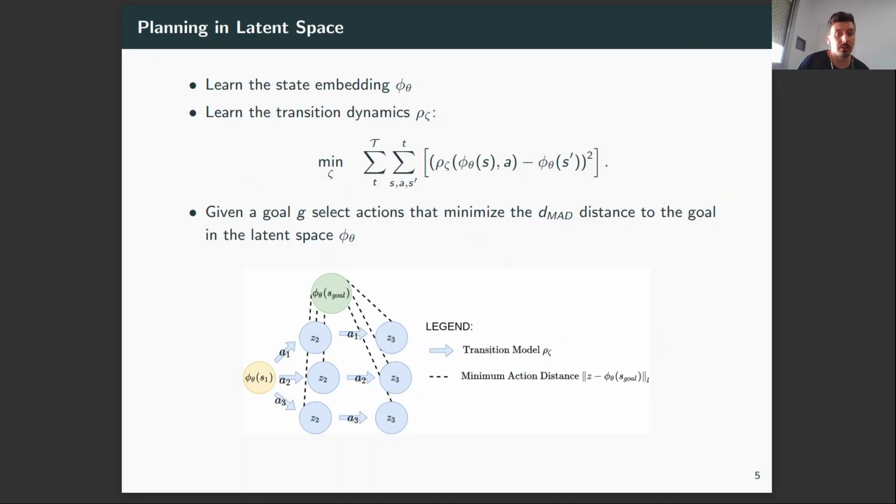This state representation alone is not enough to learn a goal conditional policy, because we still need to learn the mapping to the action space, to the actions. And so we propose to learn, together with this state embedding, also the transition dynamics. And given these transition dynamics, we are now able to move in this latent space. We propose a planning algorithm that rolls out trajectories in the latent space and selects the first action of the trajectory that minimizes the distance to the goal state.